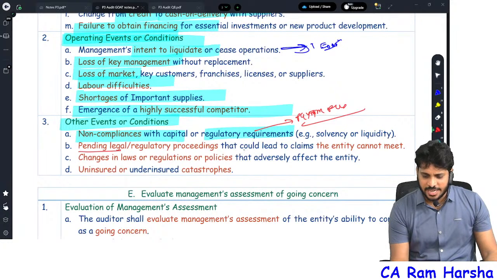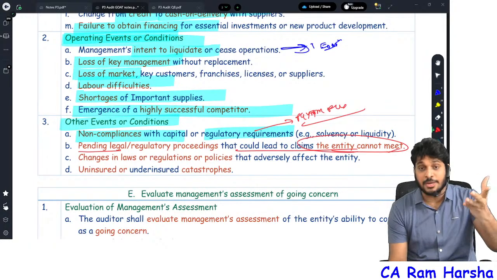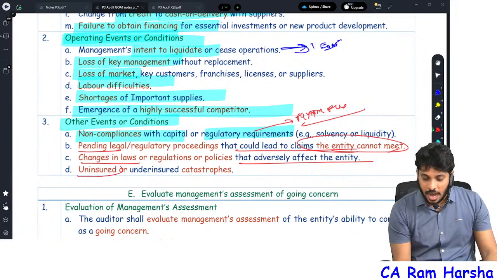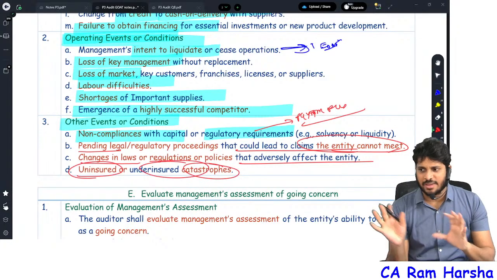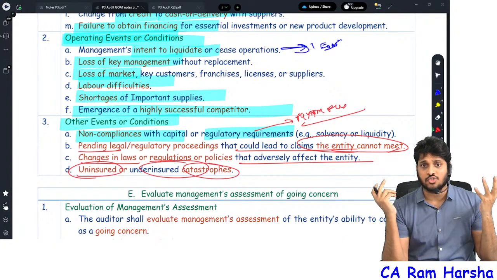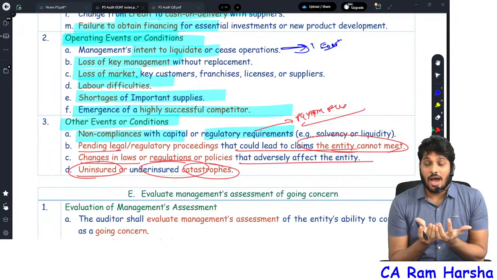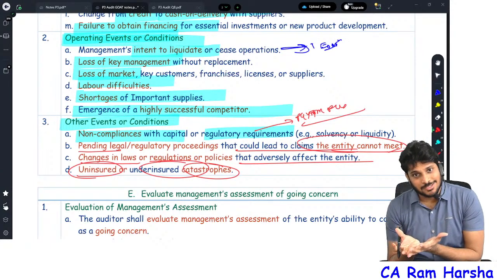Pending legal action against the company could lead to a claim which the company cannot meet. Changes in law which will adversely affect the company. Uninsured or underinsured catastrophe. Some catastrophe happened, we don't have insurance, everything is lost. All these symptoms show I cannot continue my business.